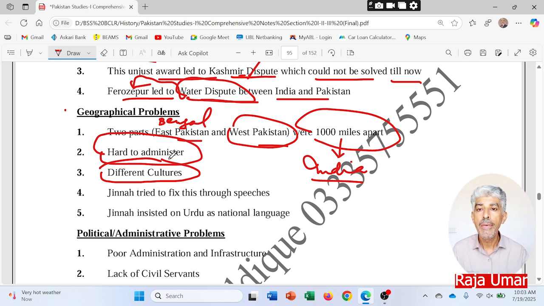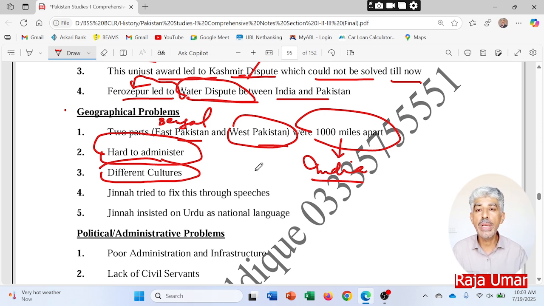As you know that the province of Bengal, I mean East Pakistan, was surrounded by Indian territory from three sides, right? On the left side it was West Bengal, on the right side it was Assam, and in the upper region there was some other province.